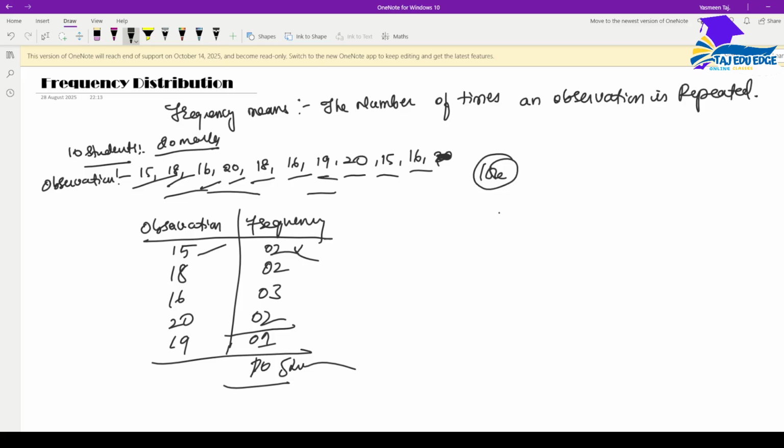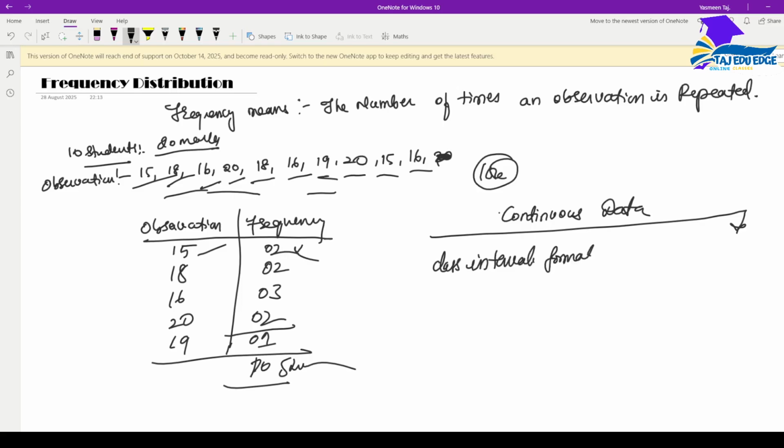That time we use continuous data. The concept of individual data, discrete data and continuous data, I have already explained in my previous video. You just have to watch it so you understand the concept of continuous data. But to make you understand here, I need to repeat it. Continuous data is when we put data in a class interval format.